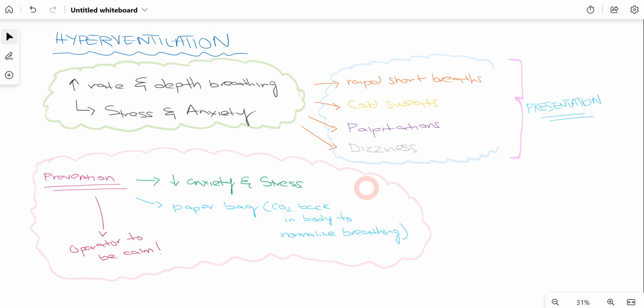Moving on towards hyperventilation. Now, what do we mean by hyperventilation? Hyperventilation simply means that there is increased rate and depth of breathing. Now, two reasons are associated with hyperventilation.